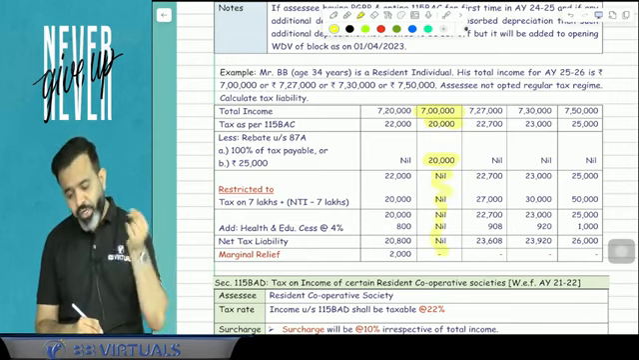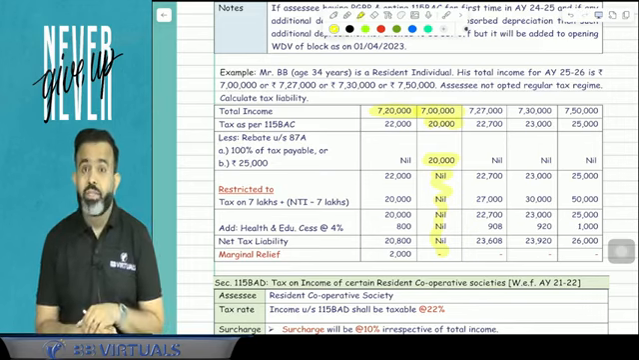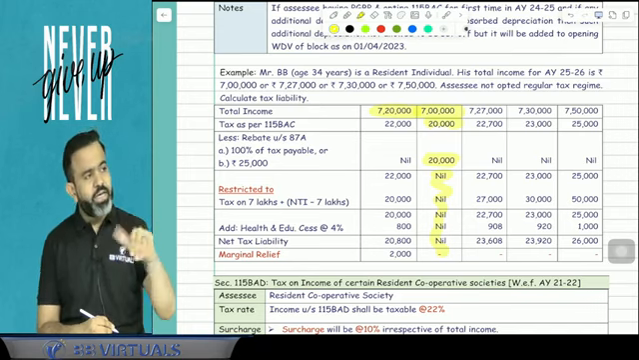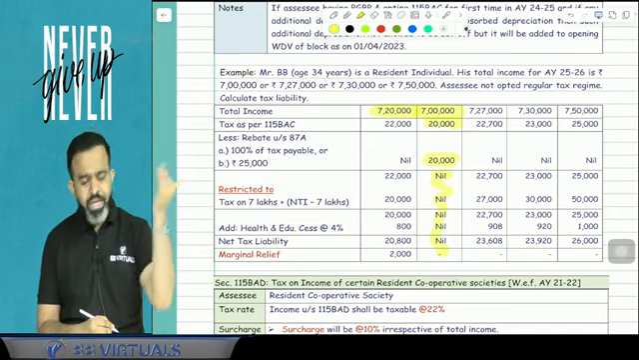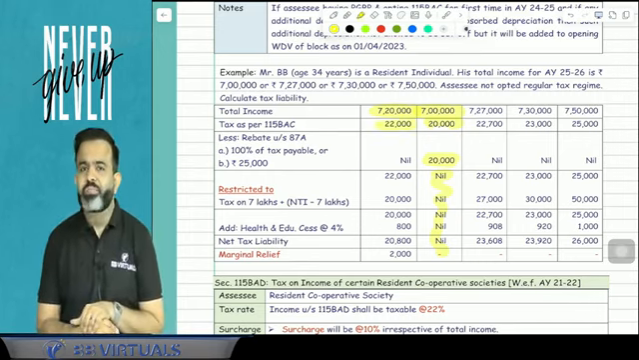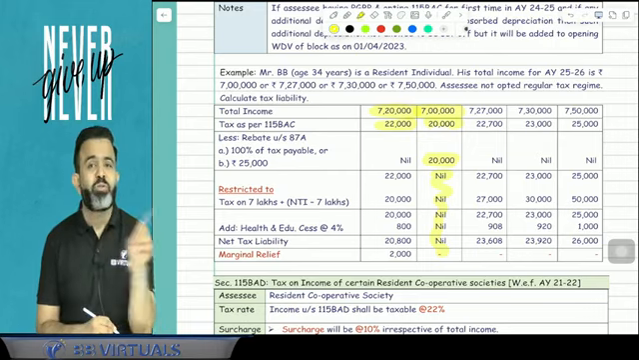But suppose your income is 7,20,000. On the 7,20,000, how will you calculate the tax? Up to 3 lakh there is no tax. 3 lakh to 7 lakh there is 5%. 7 lakh to 7,20,000 there is 10%. So here your tax is 22,000. Is the rebate available? Answer is no.